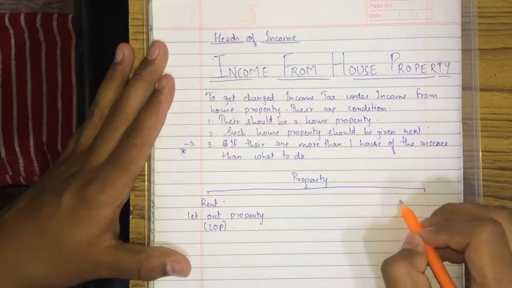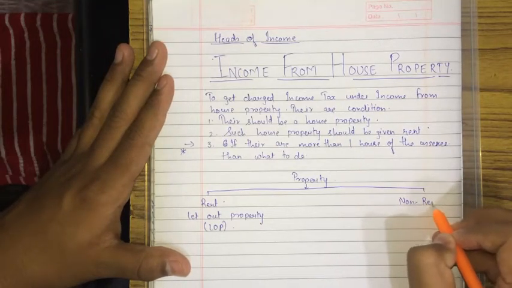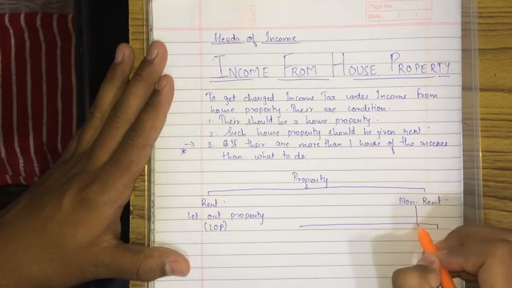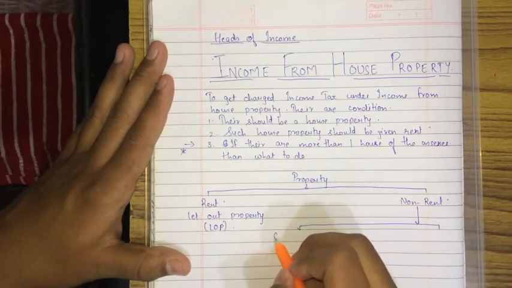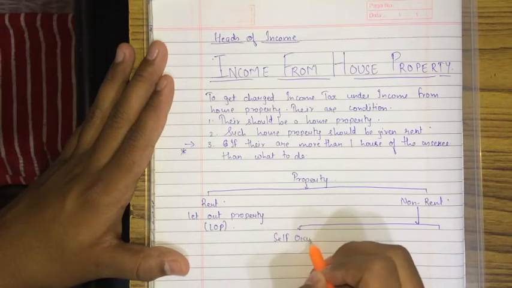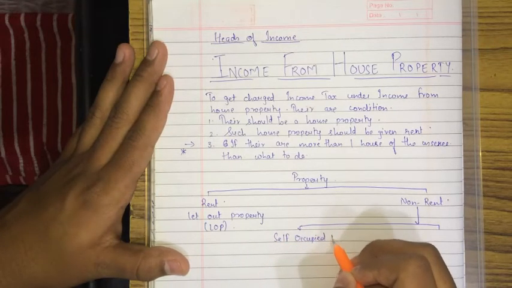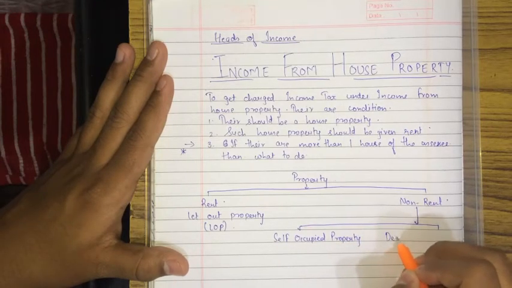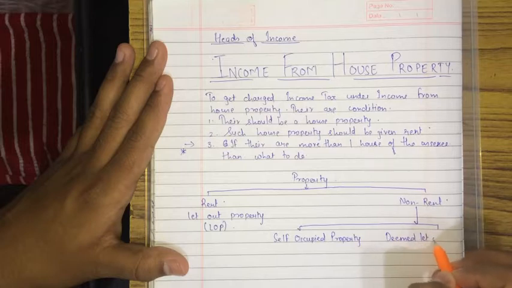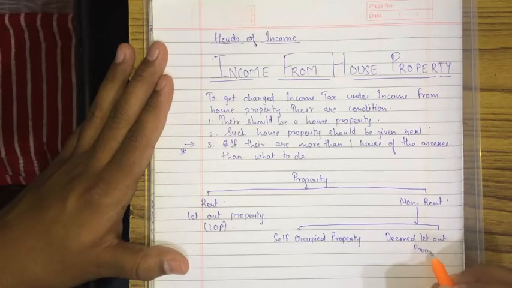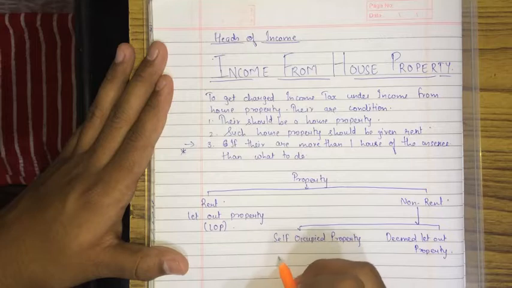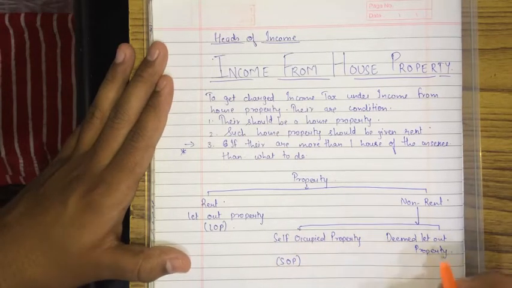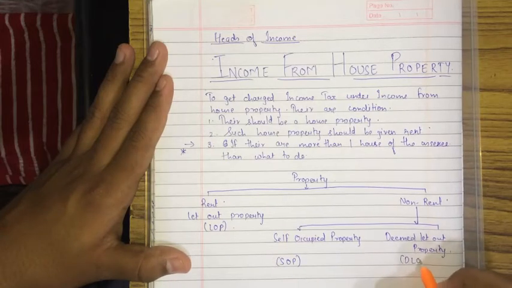And if the property is not given on rent, that is non-rent, it is further subdivided. One, self-occupied property, and other one is deemed let out property. What are these terms? I'll let you know. It is known as SOP, self-occupied property, and it is deemed let out property.